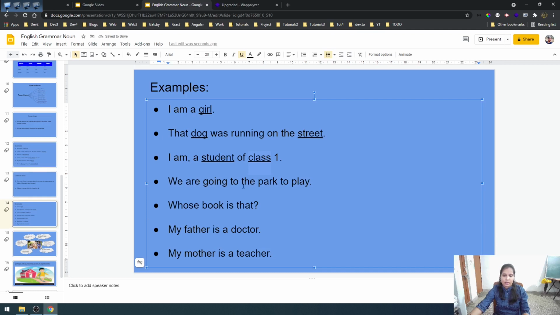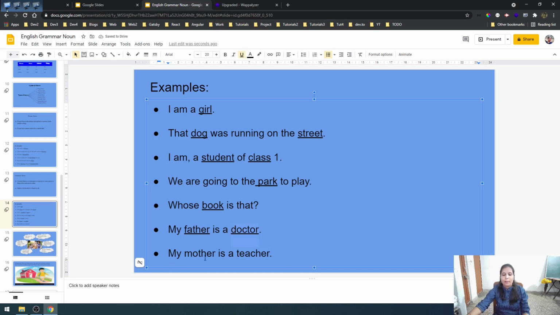Okay. We are going to the park to play. Where are we going? We are going to the park. So again here park is a common noun. Whose book is this? Whose book is that? Okay. Again here book is a common noun. We will underline it. My father is a doctor. Both father and doctor are common nouns. So we will underline both of these words, father and doctor.